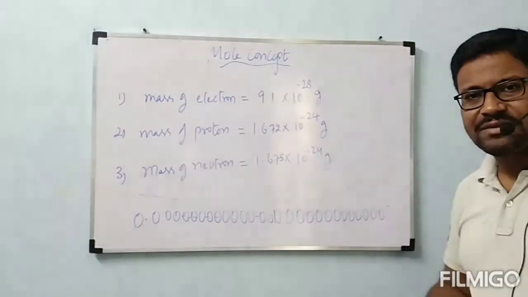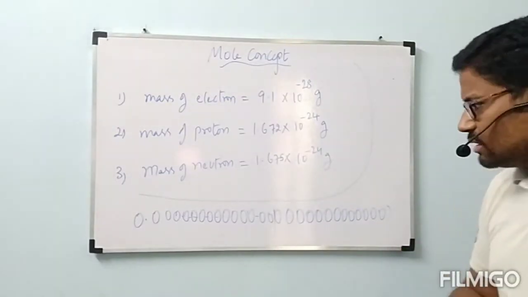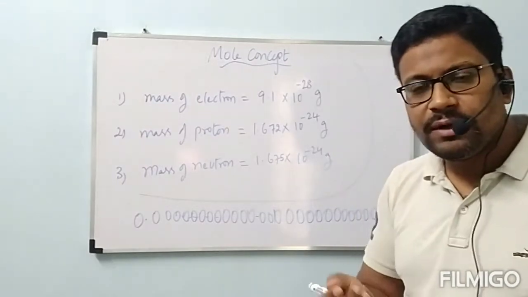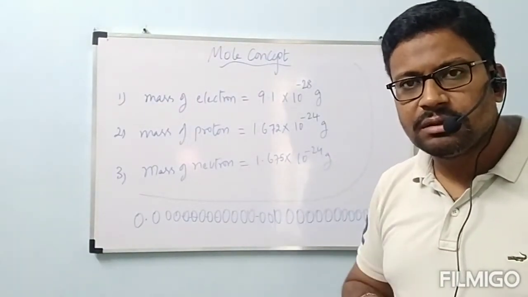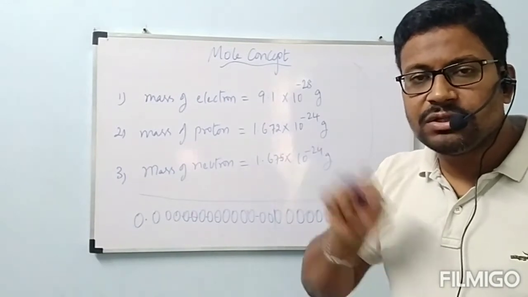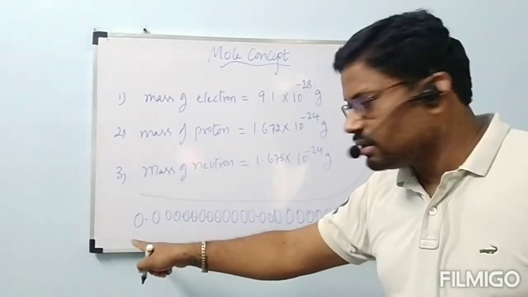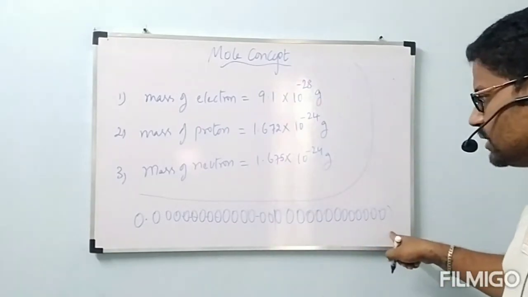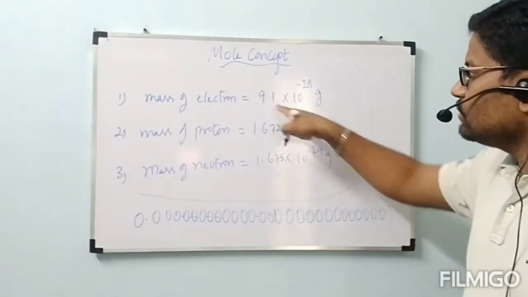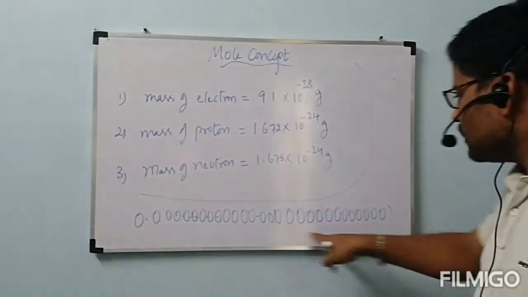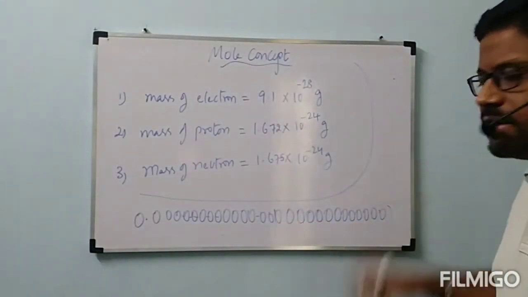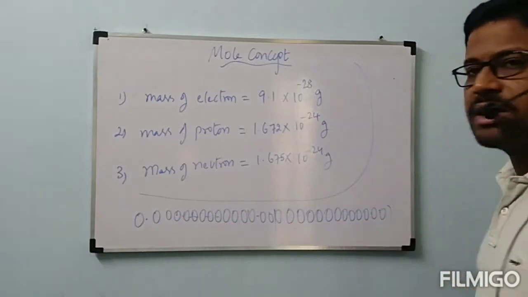This is not actually required, but for your understanding. 0.1 is a very small value, 0.01 is very small, 0.001 like that. How small is this value, multiplied by 9.1? After these 27 zeros, 9 will come.